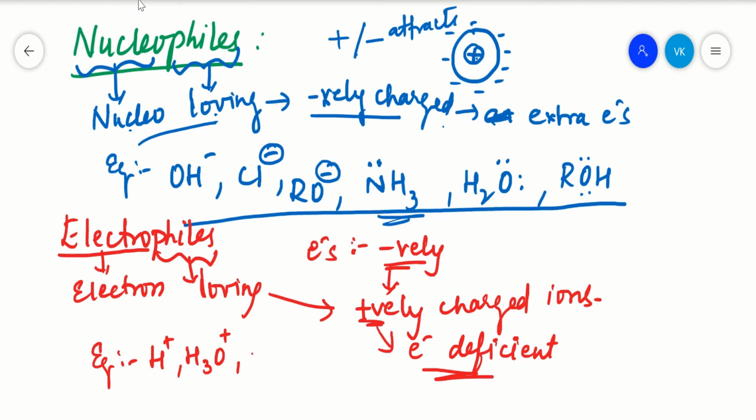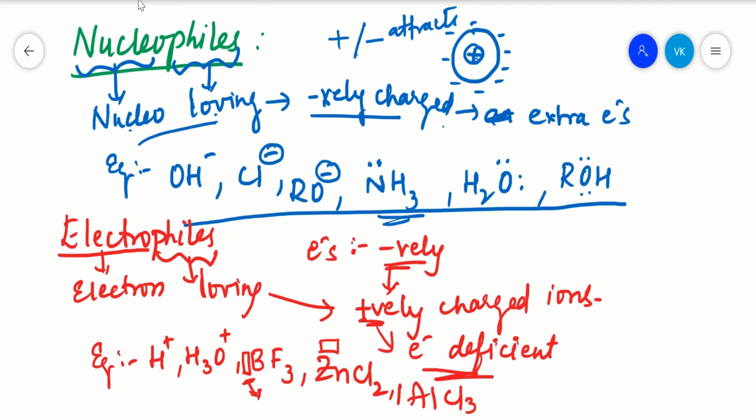Then your BF3. What is this BF3? This is not having a positive charge, but boron has a vacant orbital. The vacant orbital will act as an electrophile here because it is deficient of electrons. ZnCl2, even here your zinc will have a vacant orbital, and the next one is AlCl3.